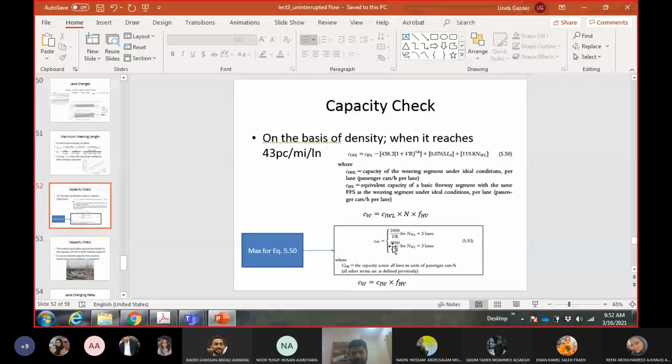Then you will check if the capacity in the ideal condition is not going over this value. For that you must multiply with the number of lanes. So calculate CIW, multiply with the number of lanes, and check it with equation 5.52. If it is fulfilling the condition that it is less than this, then you can calculate CW using this equation. Otherwise, take the CW from equation 5.52, and calculate CW using the last equation.